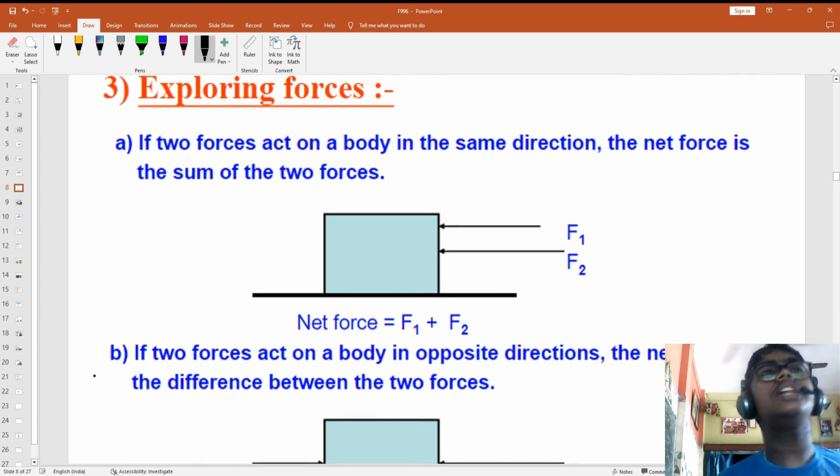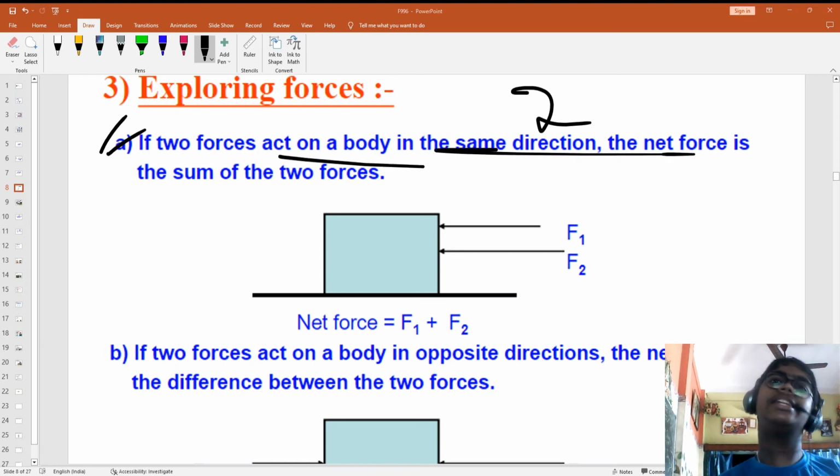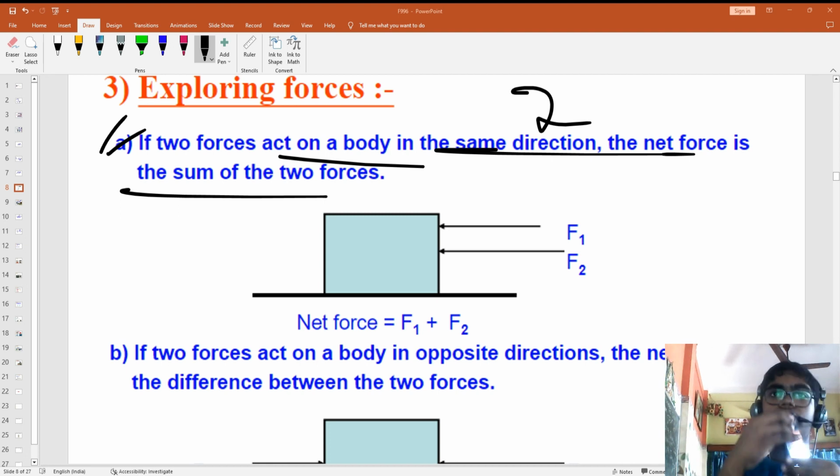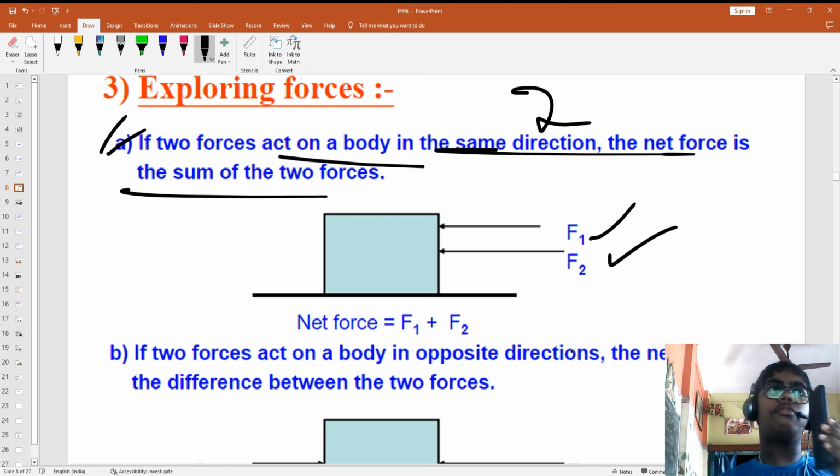Now I have left this one, that is the force. Let's explore. If two forces act on a body in the same direction, the net force will be the sum. Think, is that logical or not? If this phone, okay, may be a box, you are pushing, your friend is pushing. You are pushing F1, your friend is pushing F2.